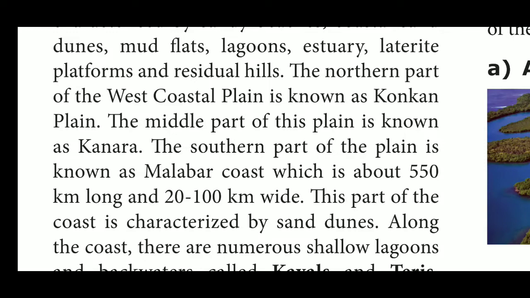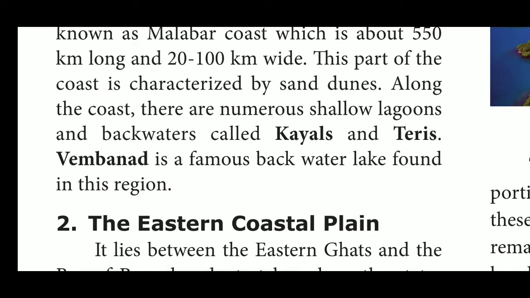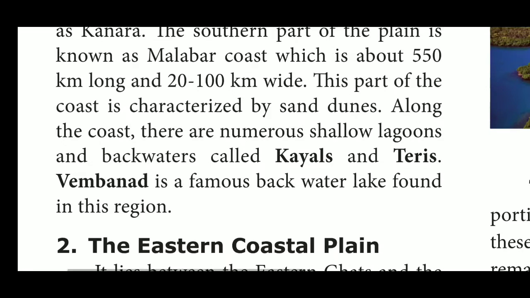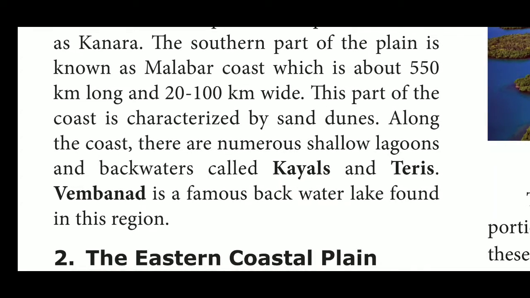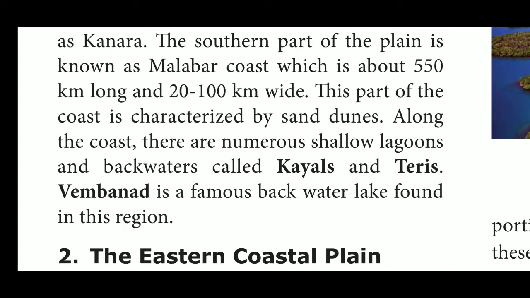See the book. The northern part of the western coastal plain is known as the Konkan plain. The middle part of this plain is known as Karnataka coast. The southern part of the plain is known as the Malabar Coast, which is about 550 km long and 20 to 100 km wide. This coast is characterized by sand dunes along the coast. There are numerous shallows, lagoons and backwaters called Kayals, and Vembanad is a famous backwater lake found in this region.